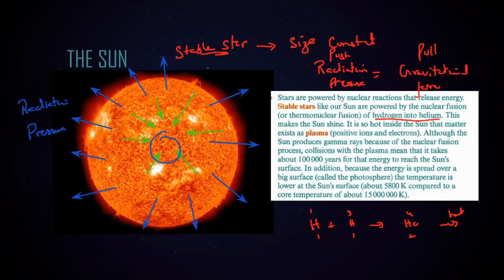What is the meaning of a plasma? Plasma means we have positive and negative charges.